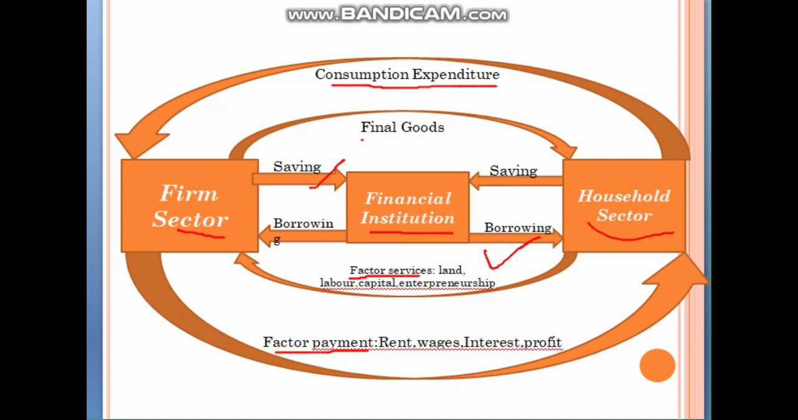So in this type of circular flow, what is the major role these arrows play? The very major role. If you put wrong arrows, it will be of no use. Like if you put this arrow to this, then it will be totally opposite. Like it will say that the firm sector pays factor services to the household sector, which is not right. So what you have to keep in mind while drawing a circular flow is the arrows.